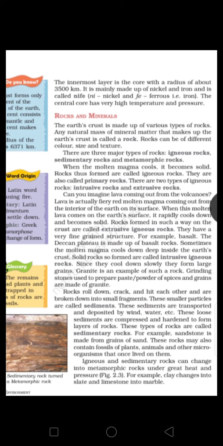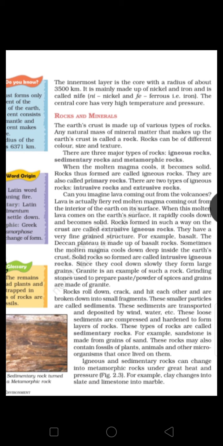Students, you see, as these layers of sediments are formed, many animals or plants come and get compressed between the layers of the sediments, and the sedimentary rocks are formed. So sedimentary rocks may contain fossils of plants, animals, and other microorganisms that once lived on them.